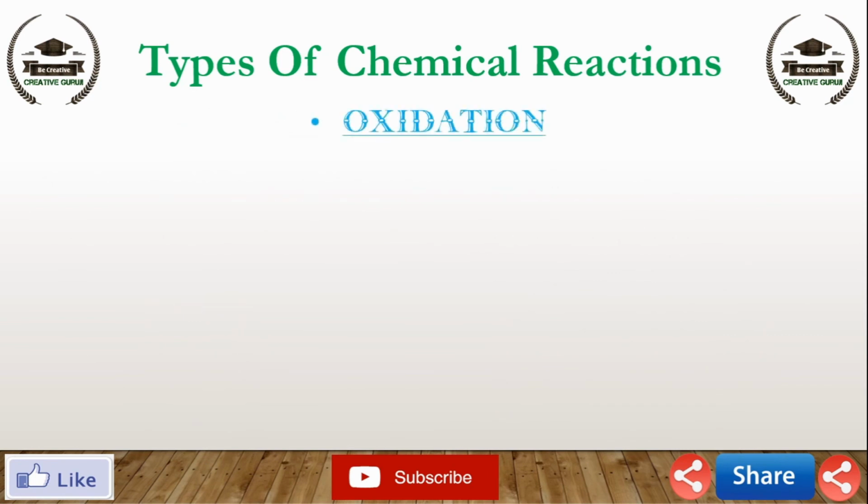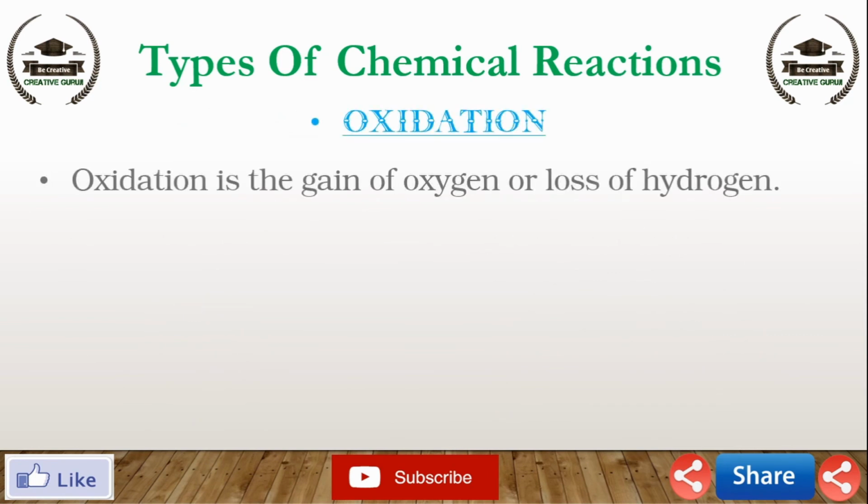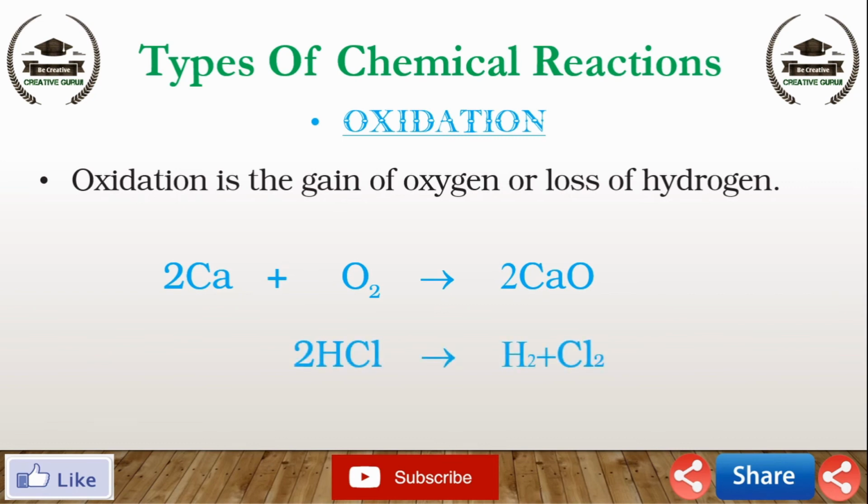First one, oxidation. Oxidation is the gain of oxygen or loss of hydrogen. In the first reaction, 2Ca plus O2 gives 2CaO, which shows the gain of oxygen, and in the second reaction, 2HCl gives H2 plus Cl2, which shows the loss of hydrogen.